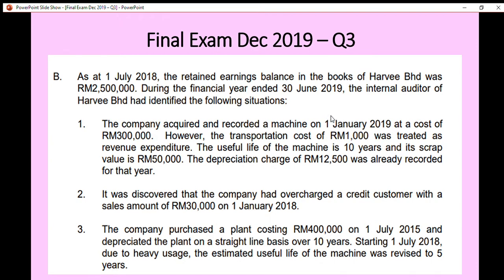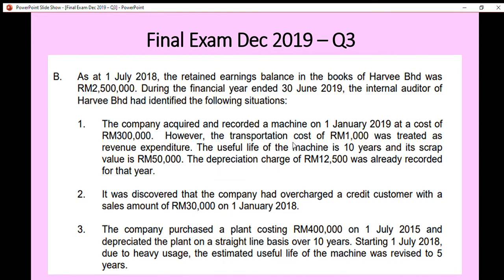The current financial year of this company starts from 1st July 2018 until 30th June 2019, and the machine was acquired on 1st January 2019, so it is during the current financial year. So what happened in this situation?